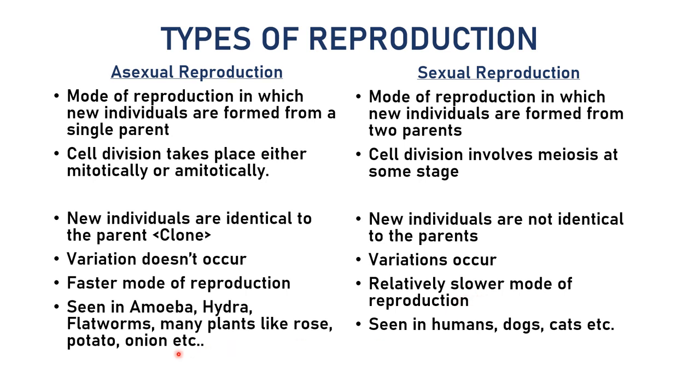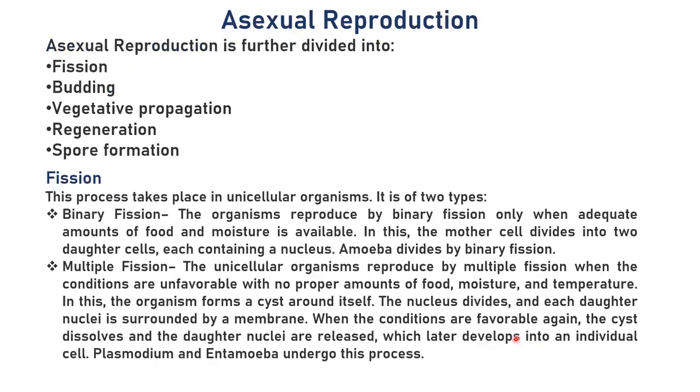Asexual reproduction you can see in amoeba, hydra, flatworms, and many plants like rose, potato, onions, right? And sexual reproduction you can see in human beings, dogs and cats. So let's see asexual reproduction in detail, right? In asexual reproduction, there are fission, budding, vegetative propagation, regeneration and spore formation.